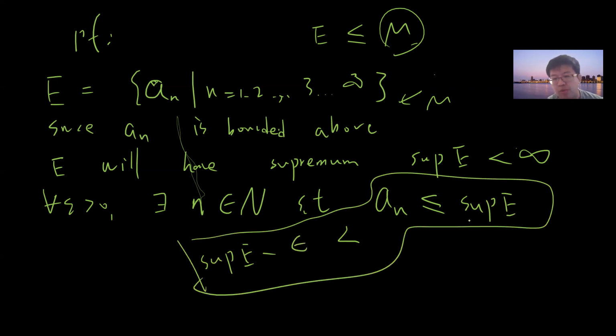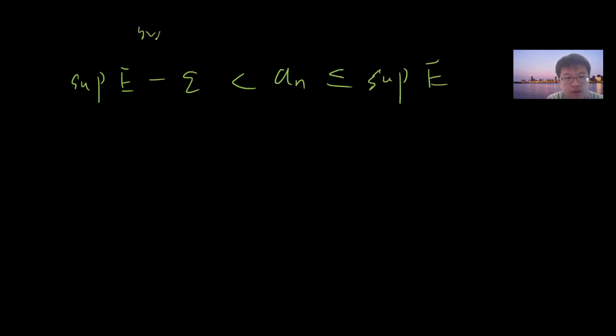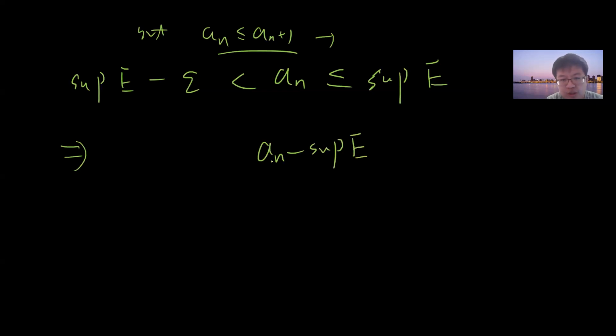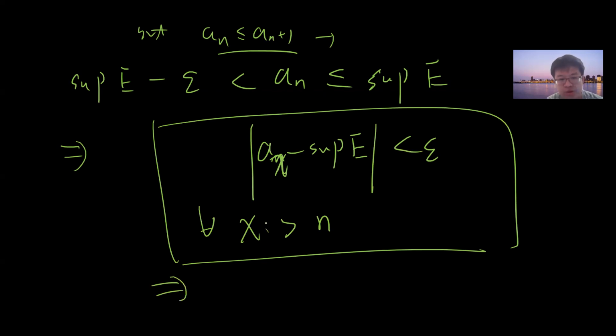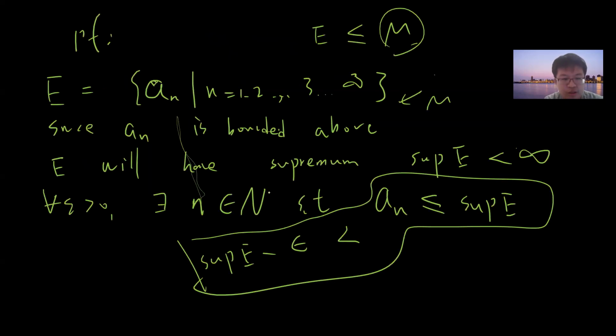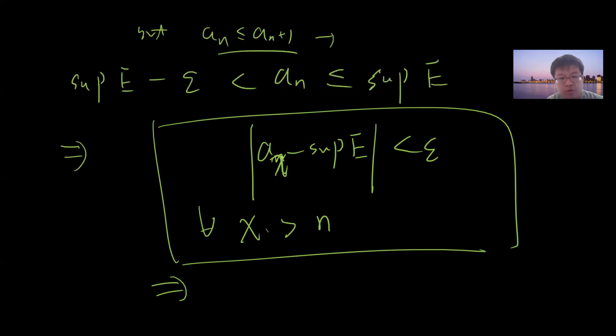This is the definition of the supremum. But an is increasing for all n, so this tells you that an minus the supremum of E is less than epsilon for all n greater than N. By definition, for all epsilon greater than 0 you can find a positive integer such that when n is greater than it, the distance to the supremum of E is less than epsilon.